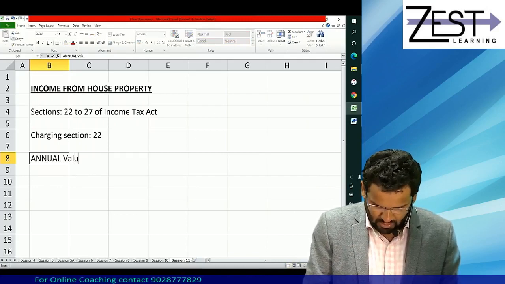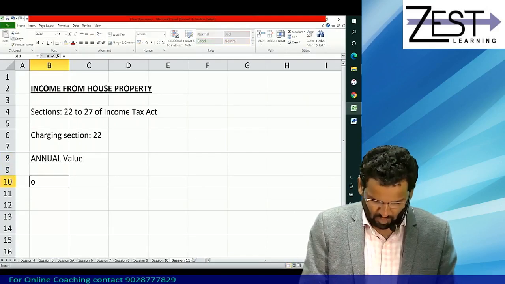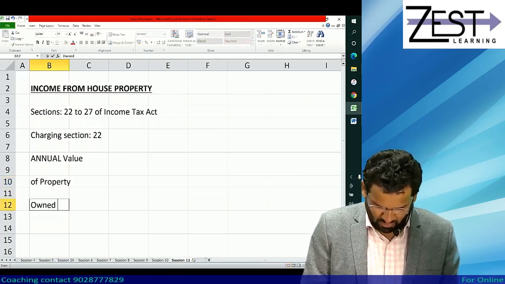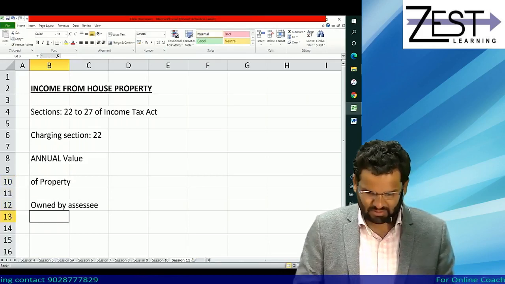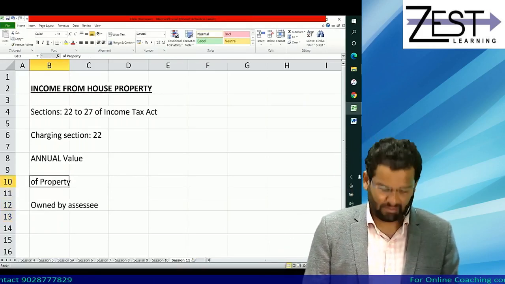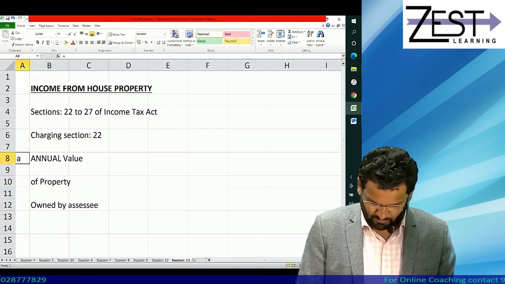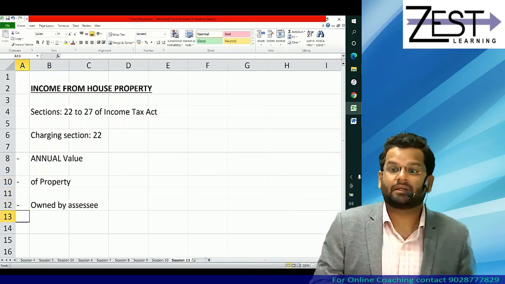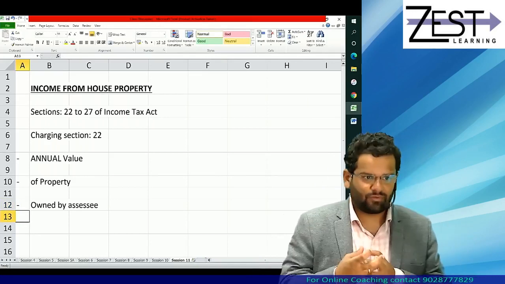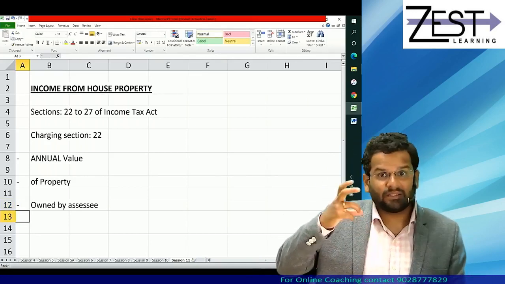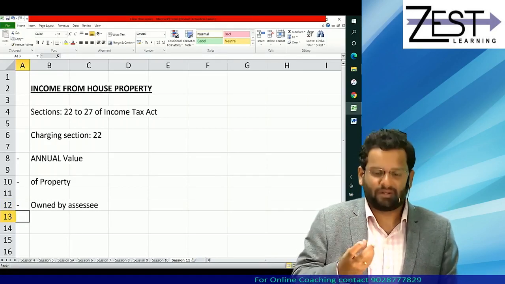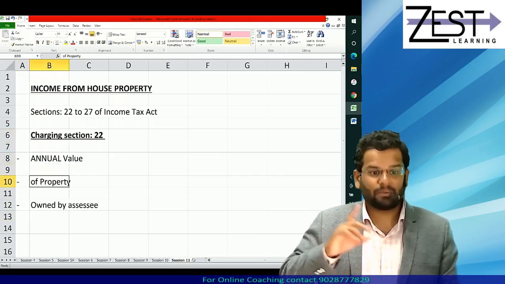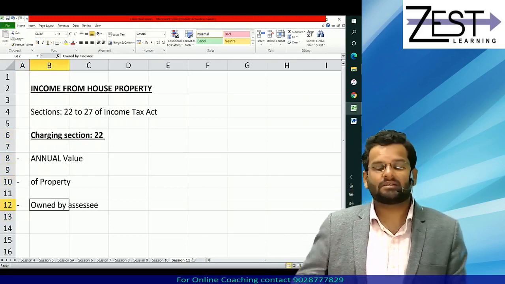So they say that annual value of property which is owned by assessee. So what are the points I am writing? Annual value of property which is owned by assessee will be taxable under this head. What many students feel is that it is rent received or receivable that is taxable under this head, but that is not the fact. It is annual value of property which is owned by the assessee that is taxable under this head.